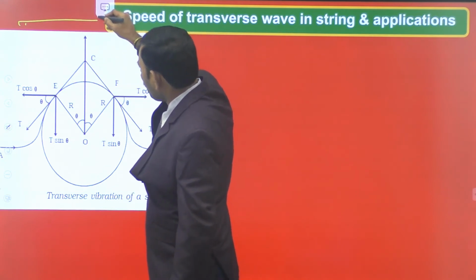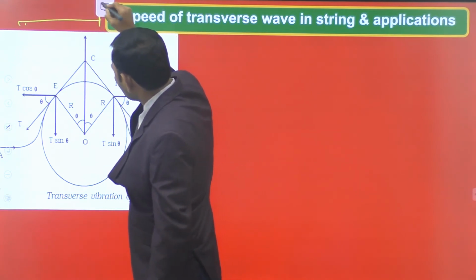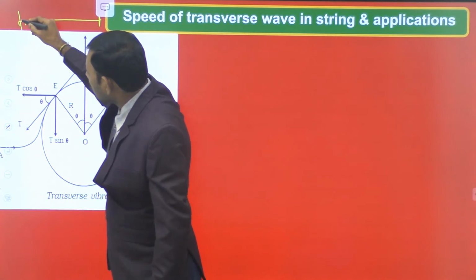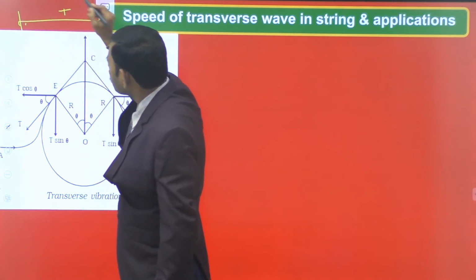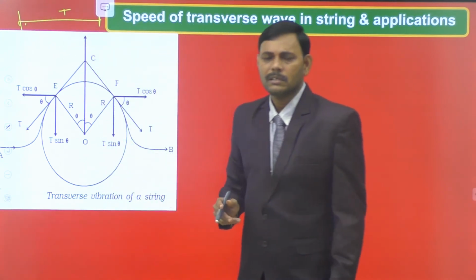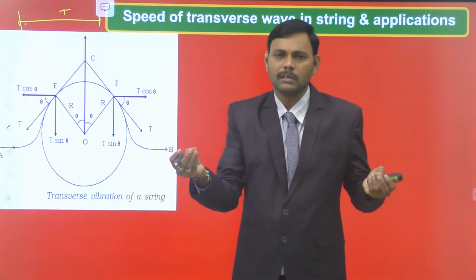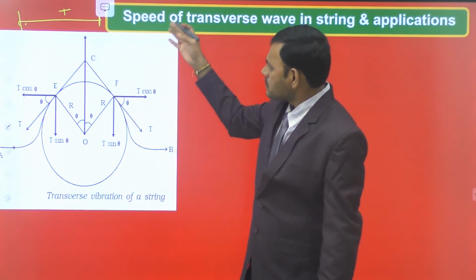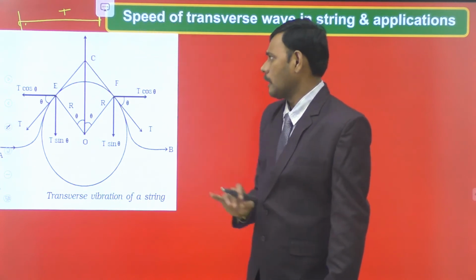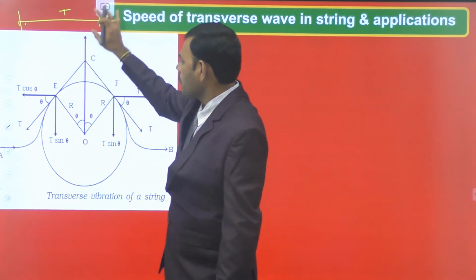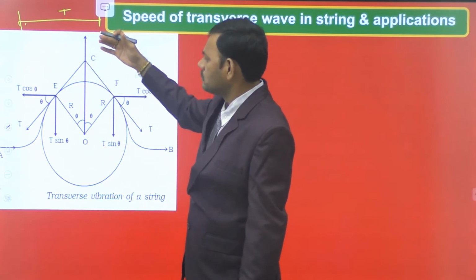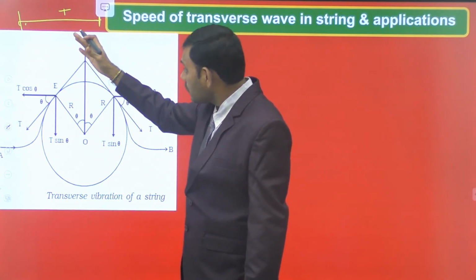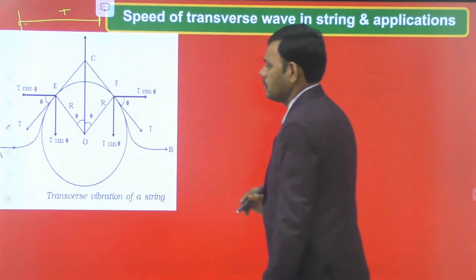To allow the wave through the string, we apply some tension. The string is stretched by some external force, so that a tension T is developed in the string. When the string is vibrated, a wave is developed in the wire and it propagates along the string.